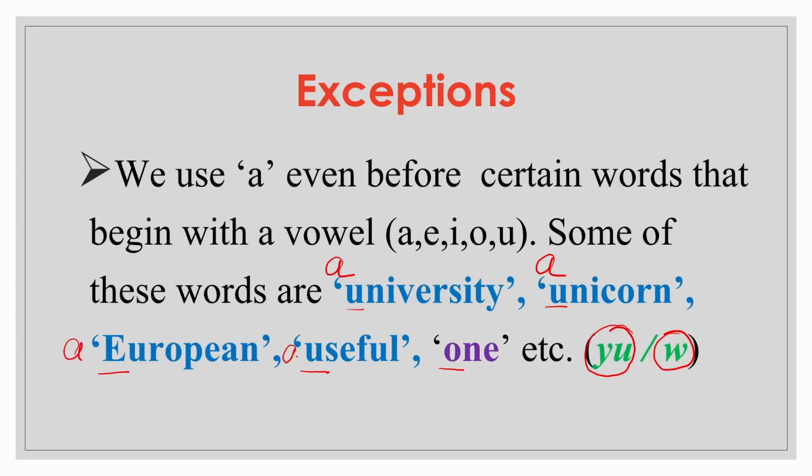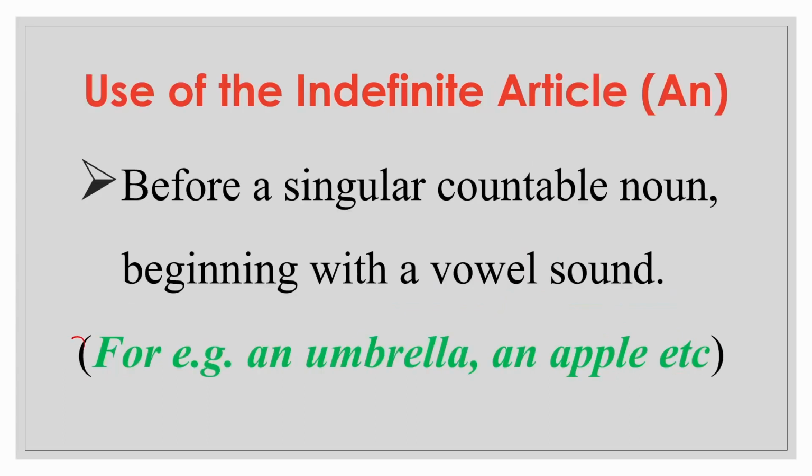So the exception says to check the sound of the words. If the word sounds like consonant U, then use a, and if it sounds like a vowel, then use an with the nouns. Next is the usage of indefinite article an. An is used before a singular countable noun beginning with a vowel sound. For example, an umbrella, an apple, etc.